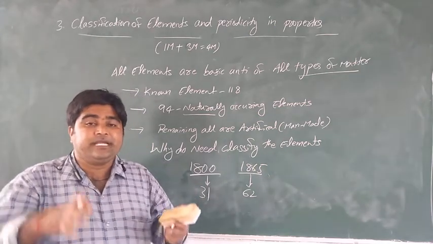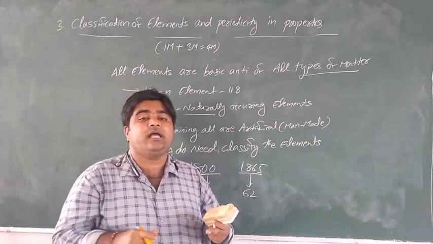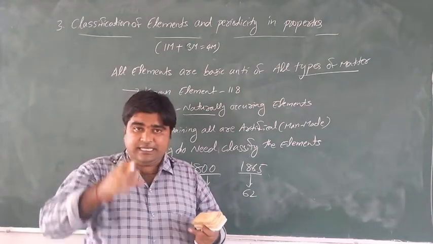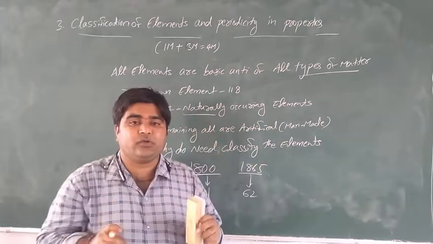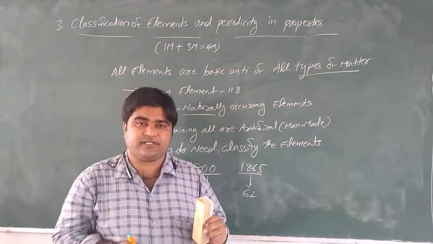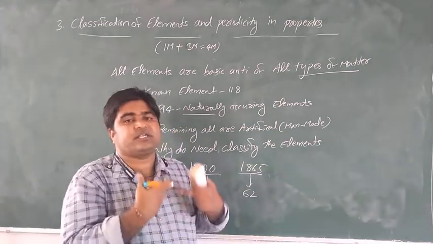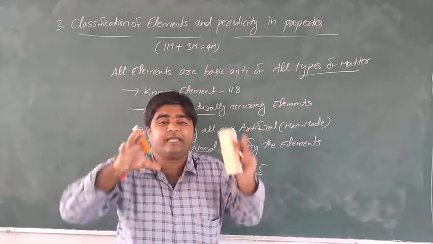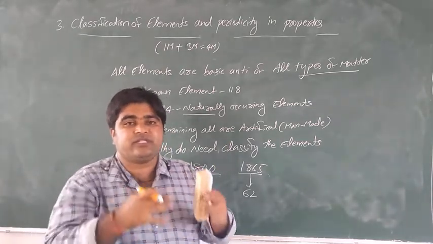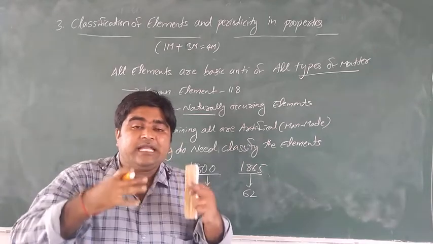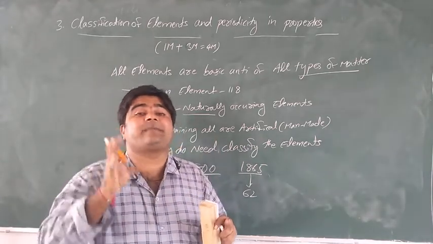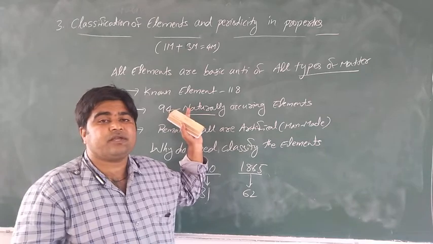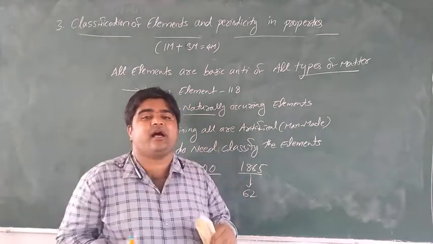For each element, it is very difficult to study its properties. With 118 elements, it is very difficult to study the chemistry of each element. Chemistry means its physical properties and chemical properties. That is why scientists arranged the elements systematically. Systematic classification of elements provides a clear idea.